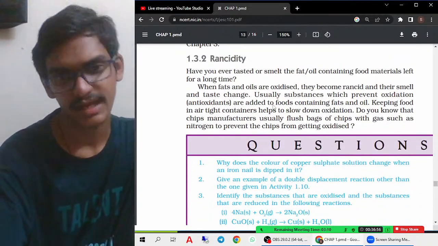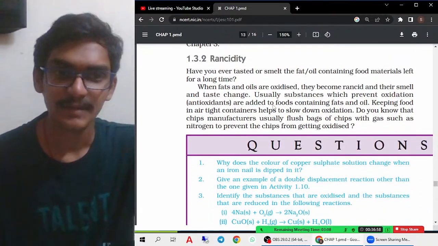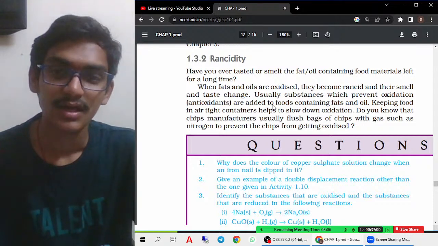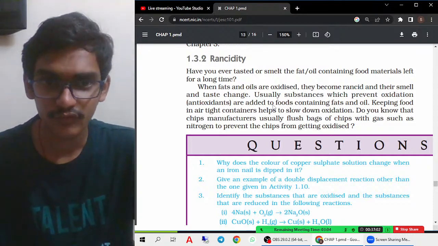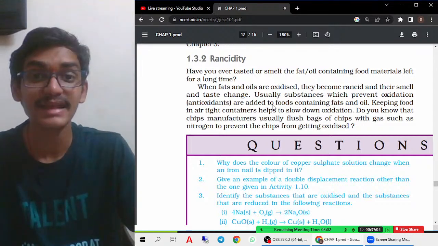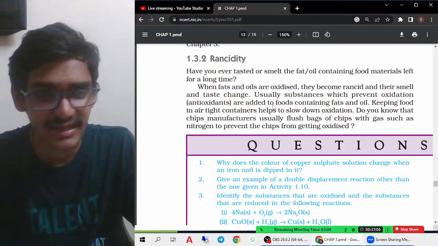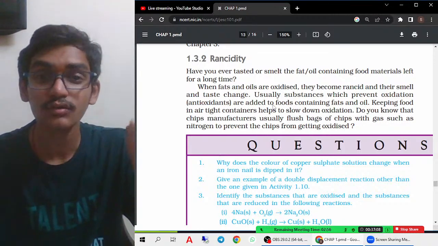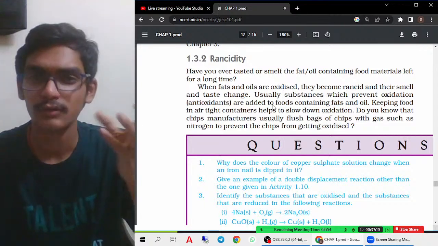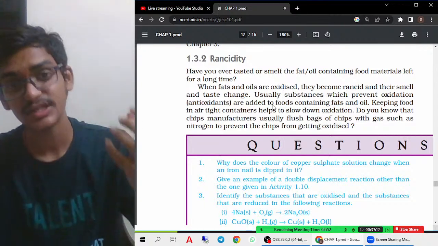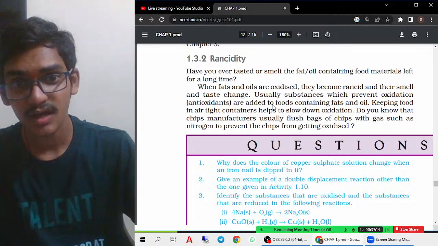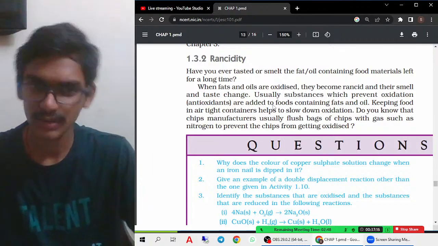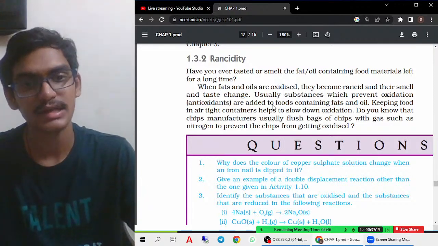And what is rancidity? For example, when food particles are exposed to oxygen, they get rancid. That means their taste and smell will change, and they also get spoiled. Those kinds of substances, when exposed to oxygen, get spoiled, and that process is called rancidity.